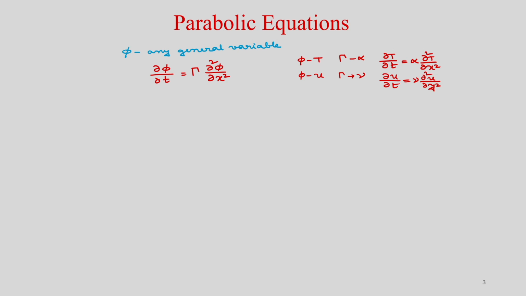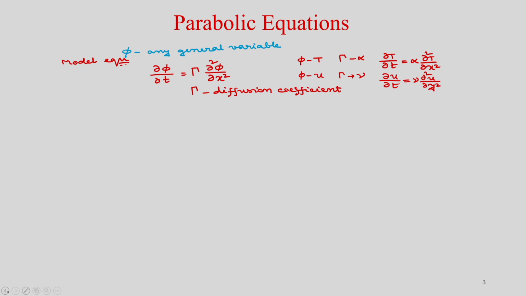We are considering this model equation, which is your parabolic differential equation, and we will discretize it using different finite difference formulations, where gamma is your diffusion coefficient.